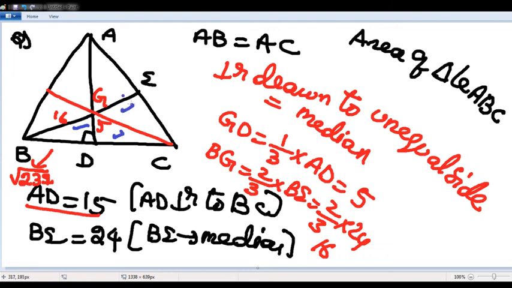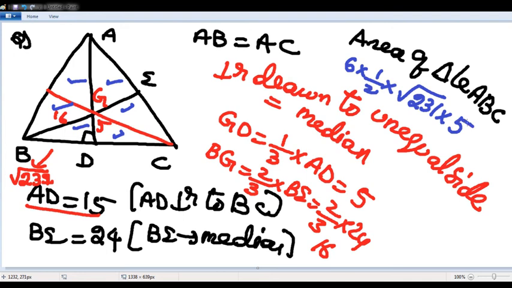Total 6 we got. 6 into half into root of 231 into 5. Answer is 15 into square root of 231. I hope it is clear, sir.